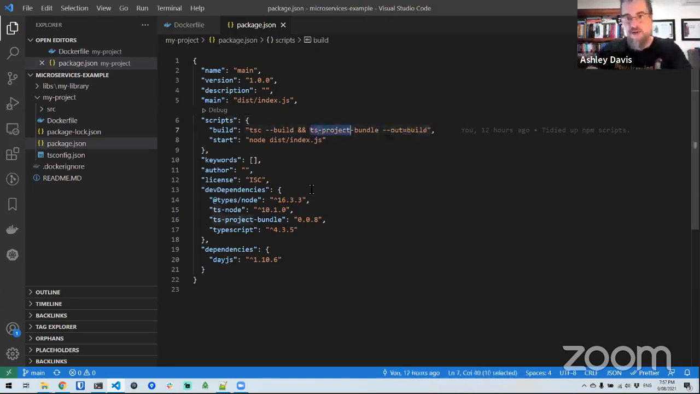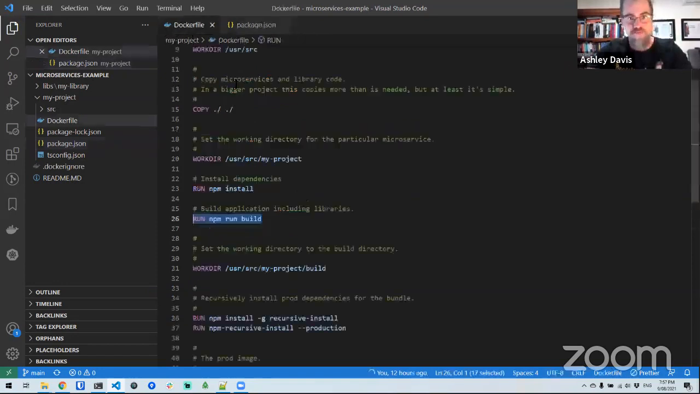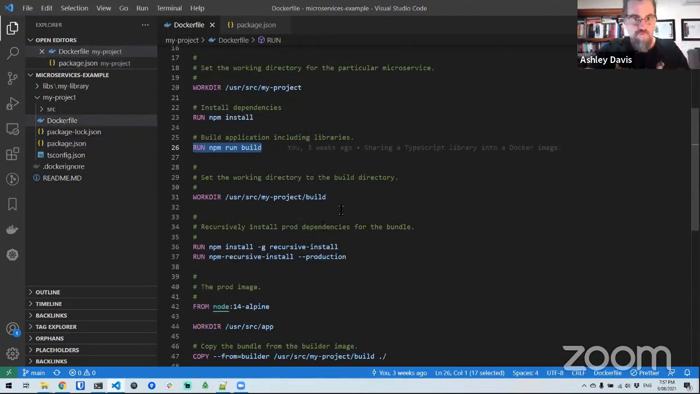I created this. I couldn't find anything in TypeScript that could do this, so I had to create this. But it's very simple code, and I'll show you where that lives on npm in just a moment. But anyway, let's just cover the rest of this Dockerfile first.